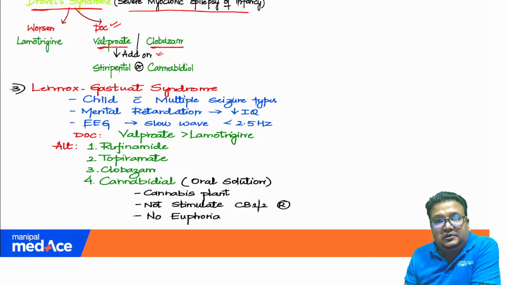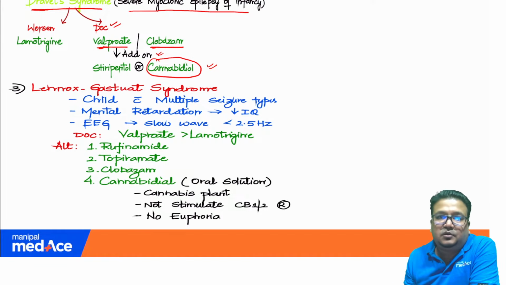Which are the add-on drugs? You find which name? Cannabidiol. Cannabidiol is mentioned in my notes as an add-on drug for Dravet's. So you know cannabidiol is used in Dravet syndrome. You can rule out that option.